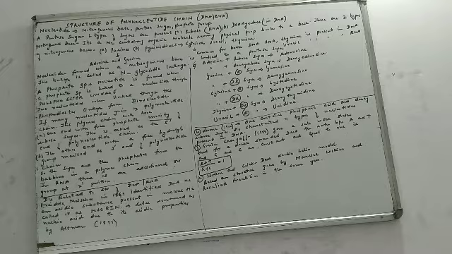You need to remember the second person's name, that is Altman, somewhere in 1899. Altman renamed it. So in 1869, Friedrich Miescher called it nuclein, and somewhere in 1899, that is after 30 years, this nuclein was renamed. What was the name given? It was nucleic acid. And who gave this term? Altman. So if you need to remember the years, who was the first person who said that there is an acidic substance which lies in the nucleus of a cell? It is nuclein, and the year was 1869.